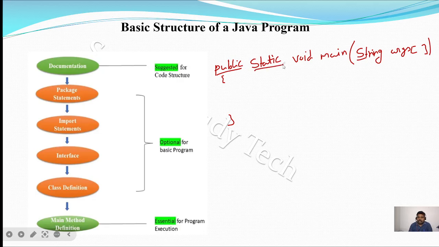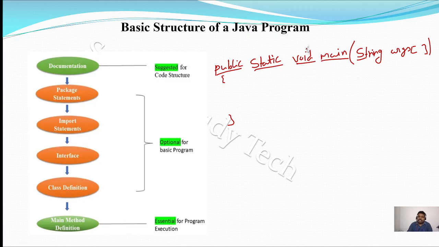And static, what is meant by static? If you declare any method as static, then without creating an object you can access that method or data member in your class. What is meant by void? It is a return type here. So main is the function name.